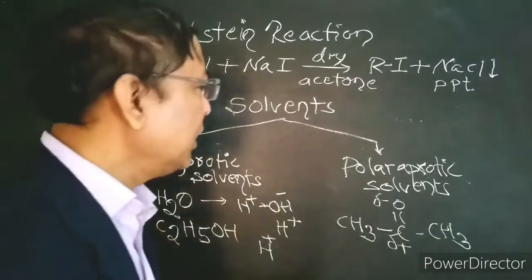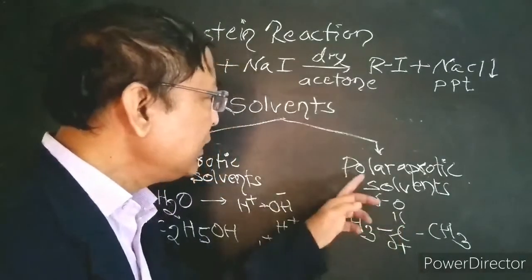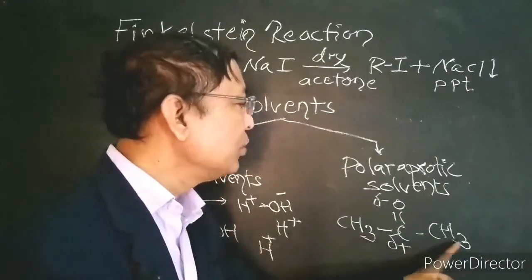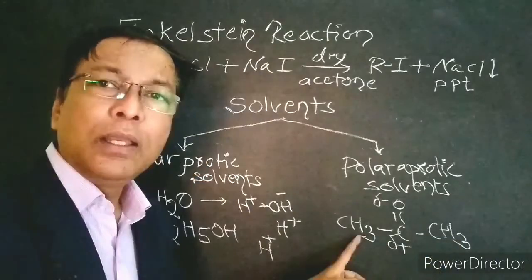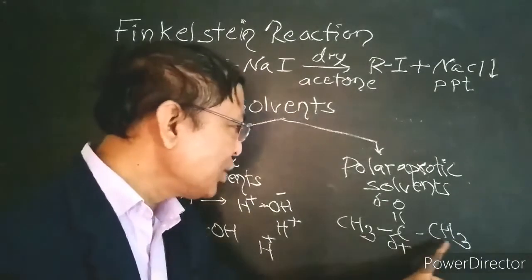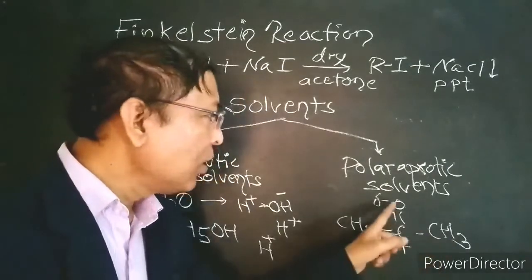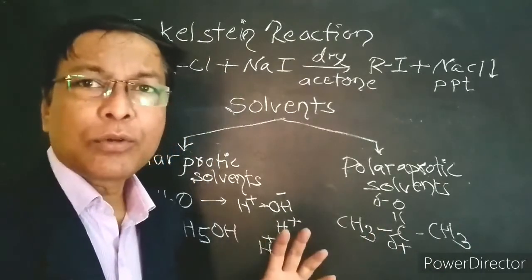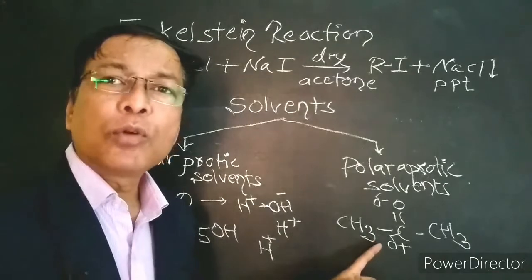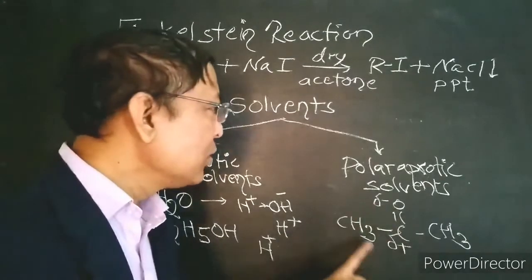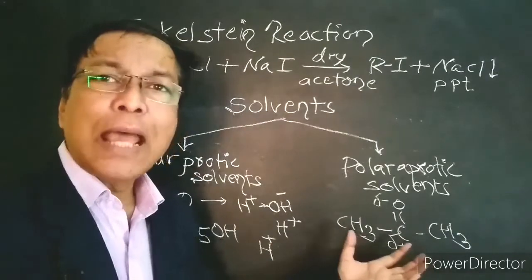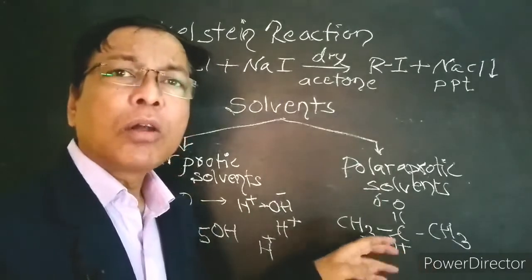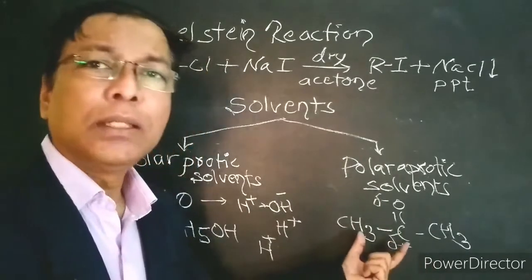When the hydrogen atoms are attached directly to more electronegative atoms like oxygen, it is easy for the formation of protons. In case of acetone, acetone is a polar molecule, but here the hydrogen atom is attached to less electronegative carbon atoms. Hydrogen atoms are attached to the carbon, not to the oxygen. Carbon atom is less electronegative. It cannot withdraw the electron from the hydrogen. As a result, protons are not generated by this solvent. Hence, acetone is called a polar aprotic solvent and it cannot produce H plus ions in the solution.